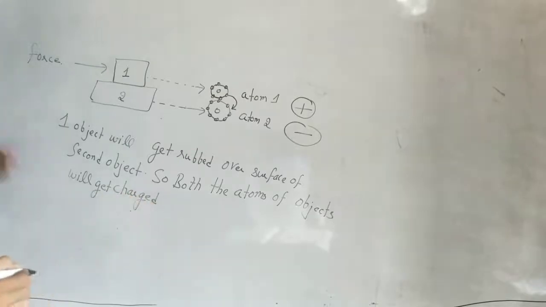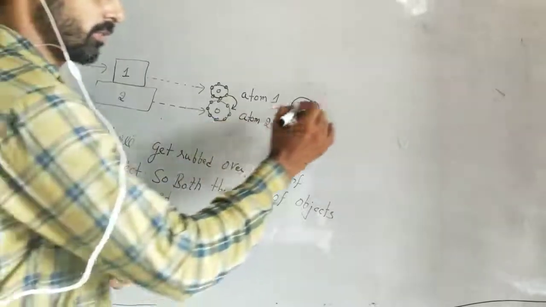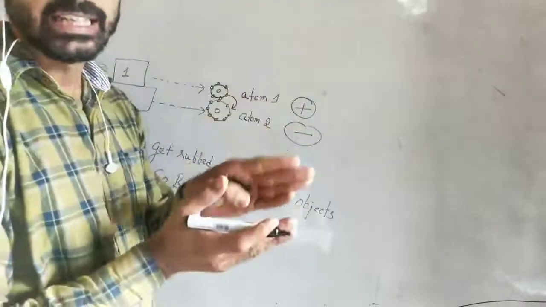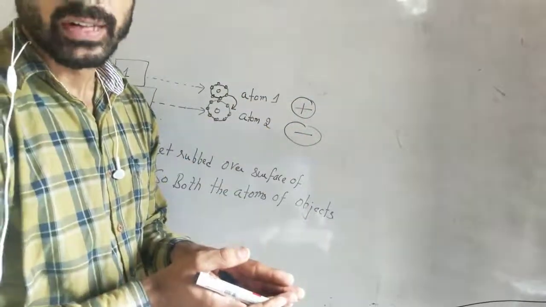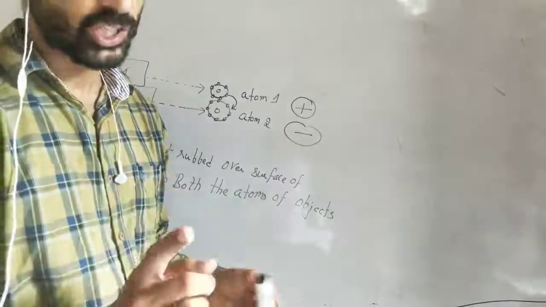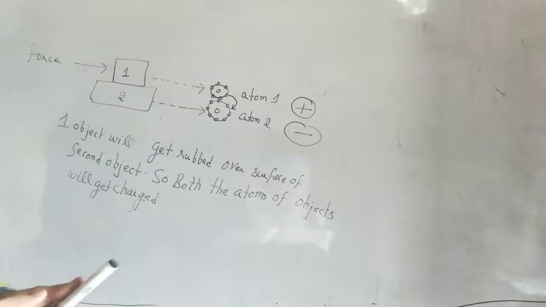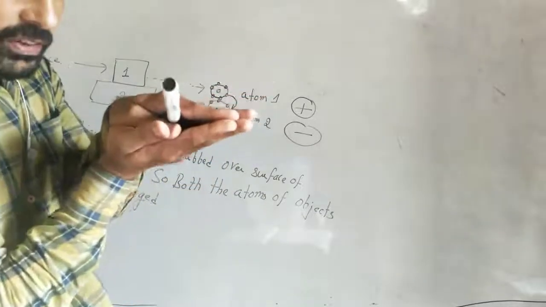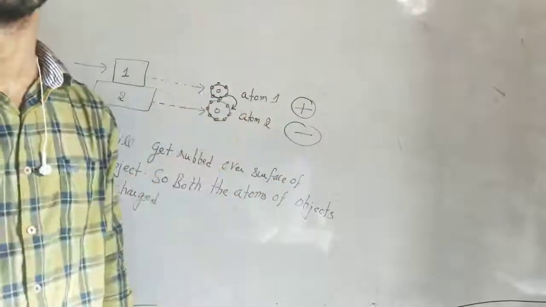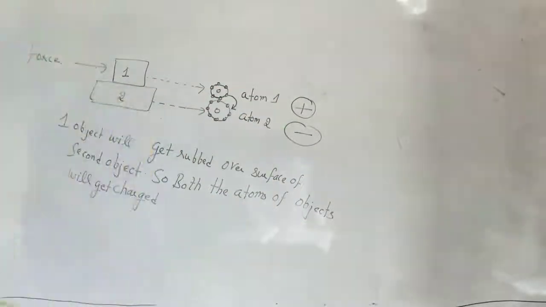This is a positive charge and this is a negative charge, and they will attract each other with a force of attraction, known as the electrostatic force of attraction. So this is the cause of friction. This force of attraction does not allow the first object to move easily on object number 2, and this is friction.